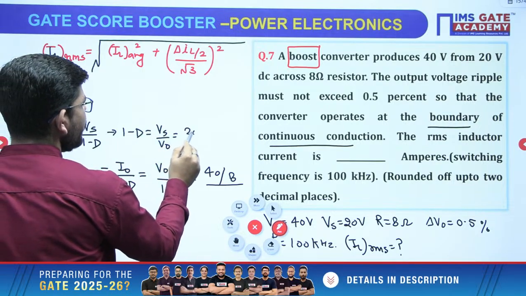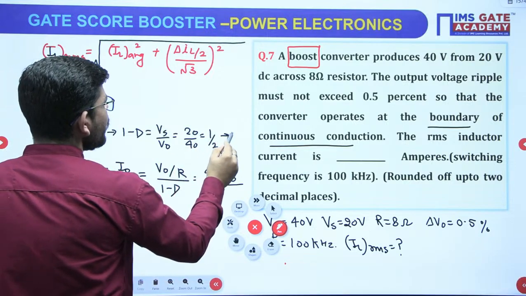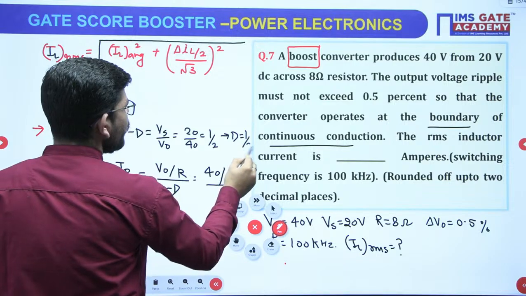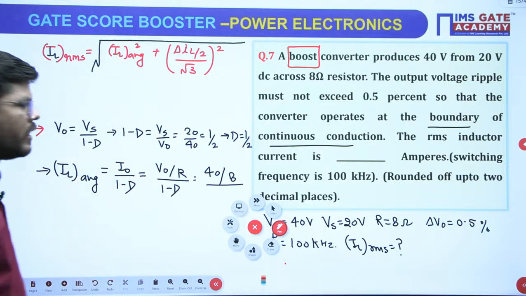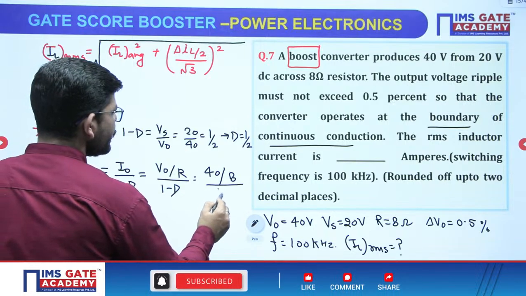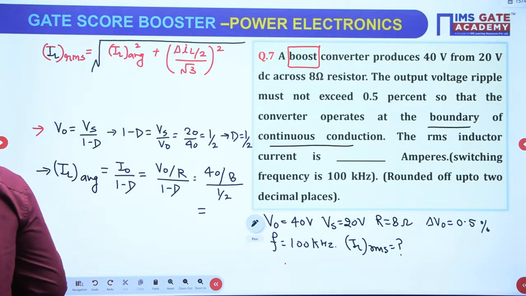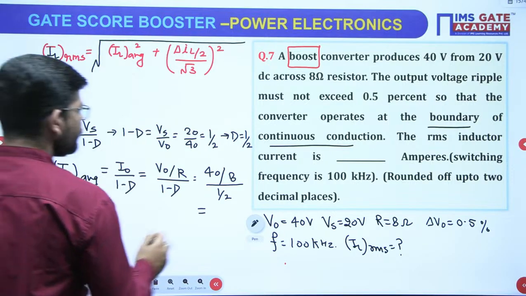Vs is 20, V naught is 40. So you will get 1 by 2, or D will also be 1 by 2, right. So we have calculated D. Now, if you put D as 1 by 2 here, then you will get IL average. And how much is IL average coming? 10 ampere.